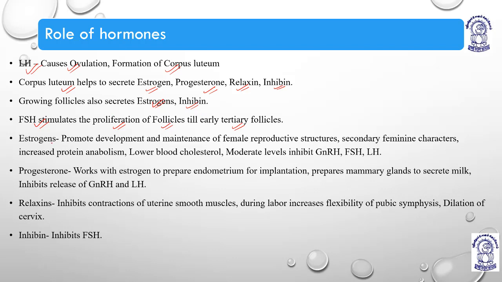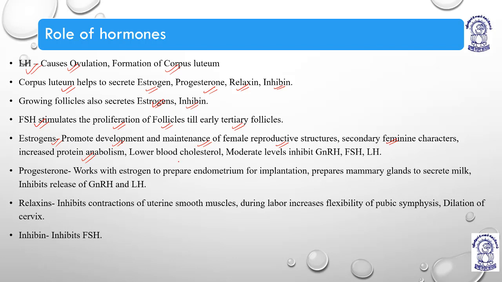Estrogens promote development and maintain the female reproductive system structures, and the secondary sexual characteristics in females. They increase protein anabolism, which means they help maintain the levels of constructive proteins, especially albumin, because these proteins are very much needed after ovulation, after the egg gets fertilized.